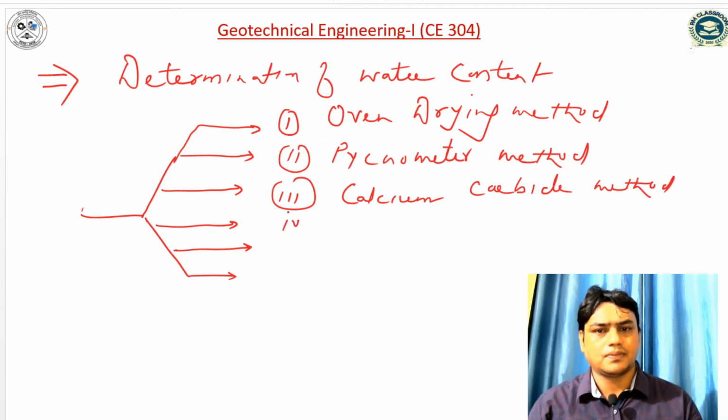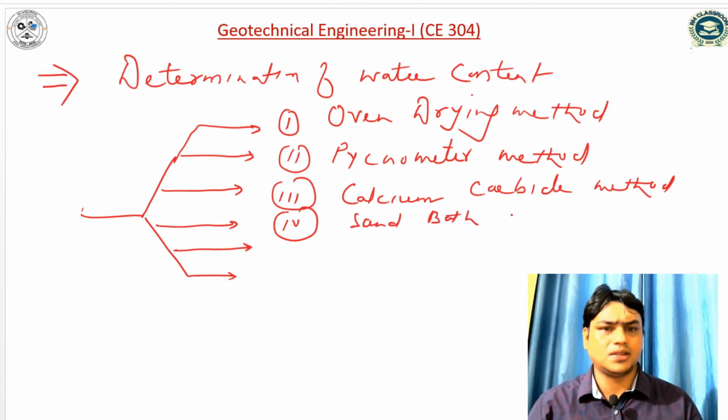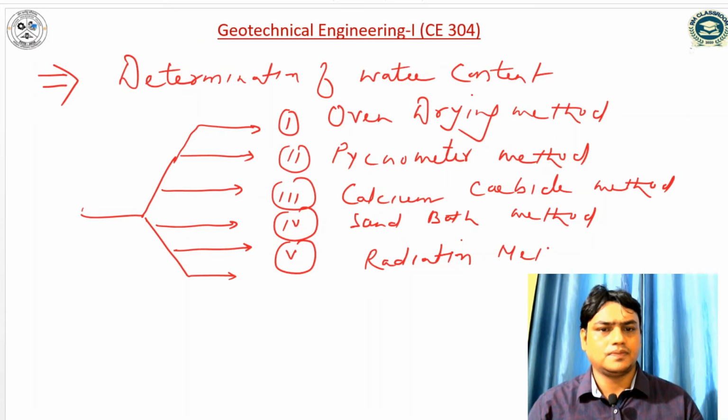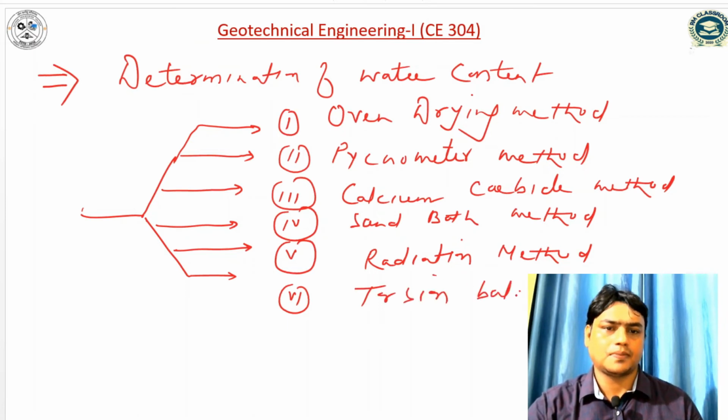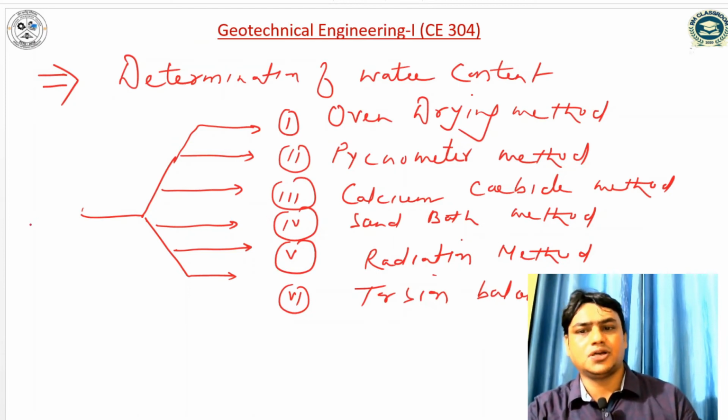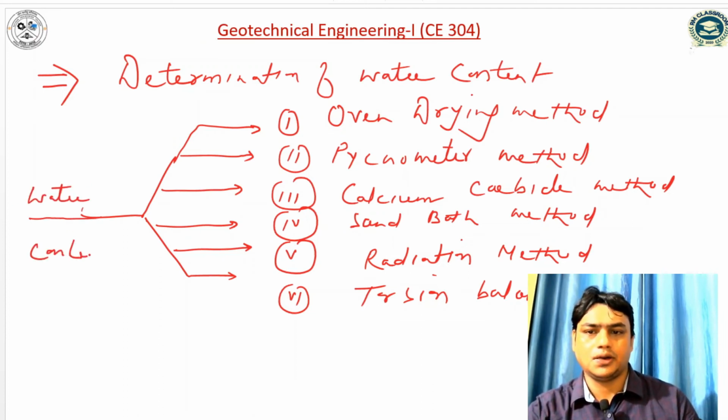Fourth one is the sand bath method. Fifth one is the radiation method, and the last one is the torsion balance method. So these are the 6 methods for the computation of water content. One by one I will discuss.